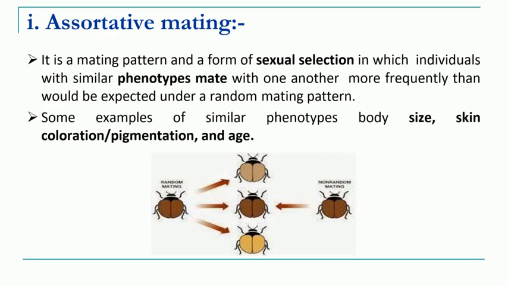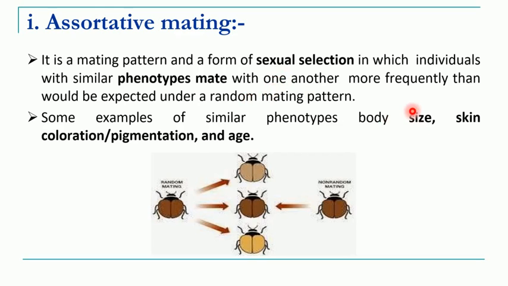In this phenomenon, we can see there are different phenotypes in the individuals. So, within the same species, if there are different phenotypes, like different size, different skin color, different pigmentation or different age, then we can find there is a selective mating.